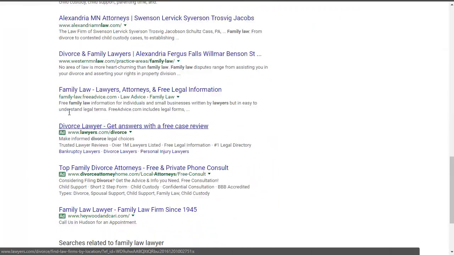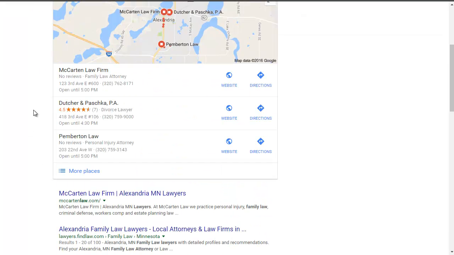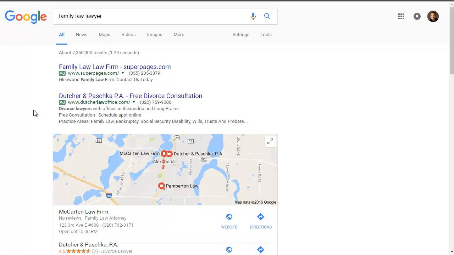Also, when someone searches on a smartphone, about all you see on the first screen of the page is a couple ads. So if you're up here, that's all the person is seeing before they scroll down. So there's a couple of reasons why that can be useful.